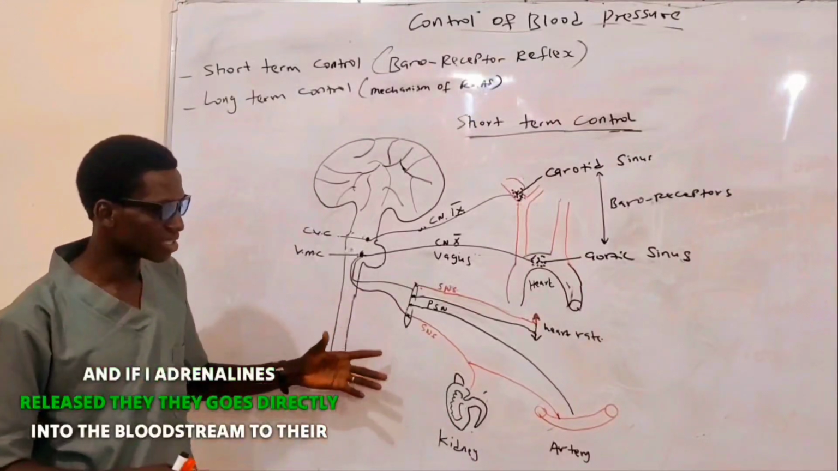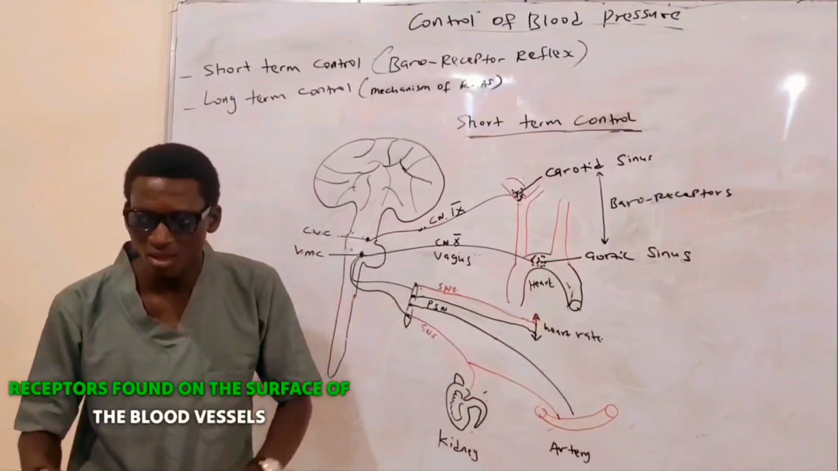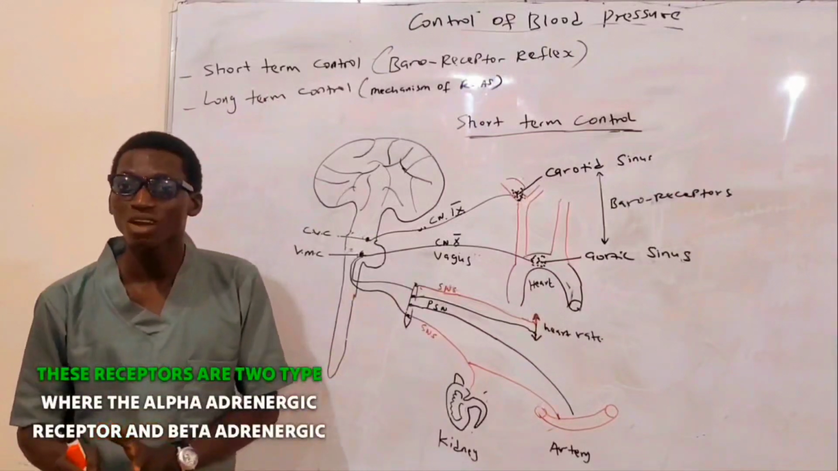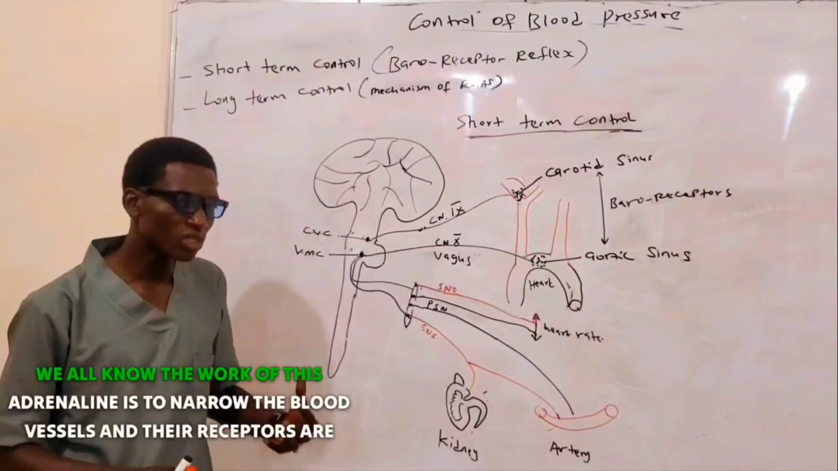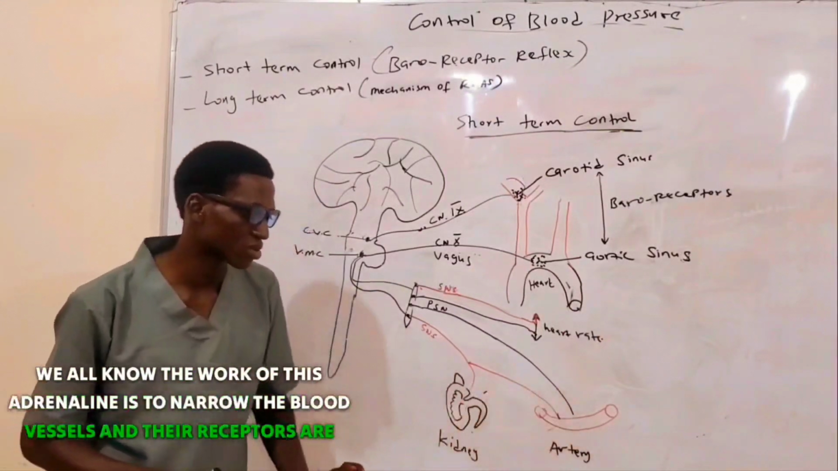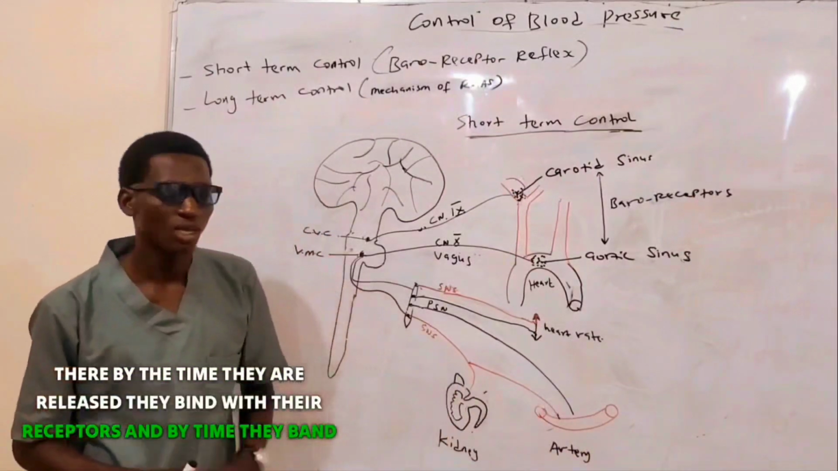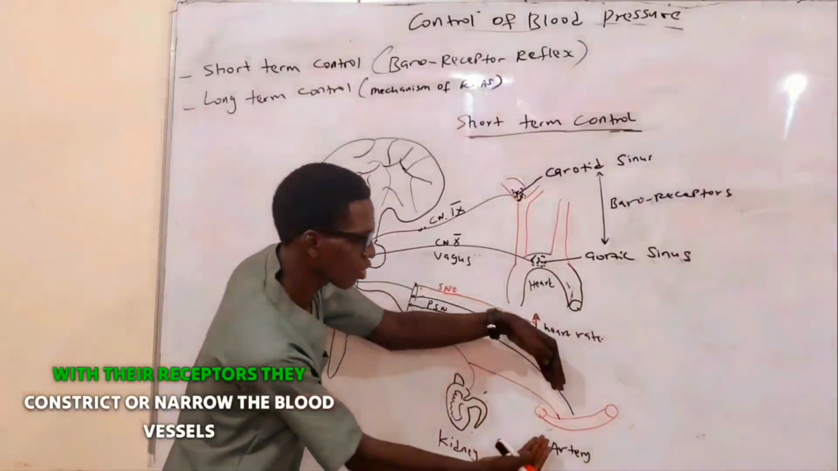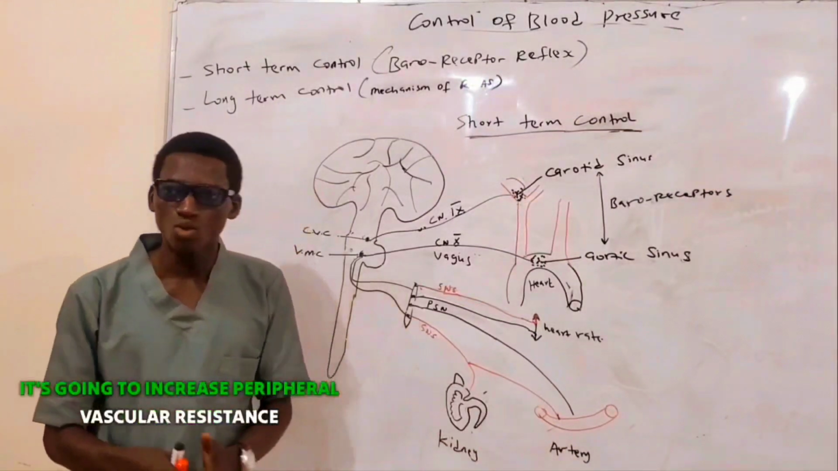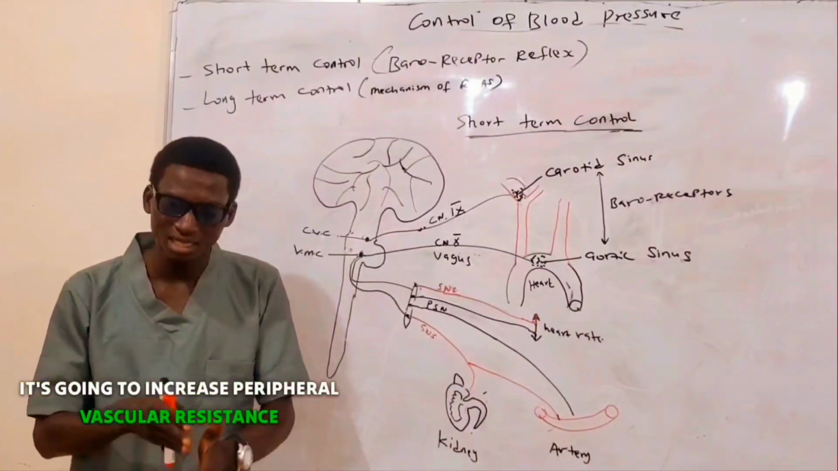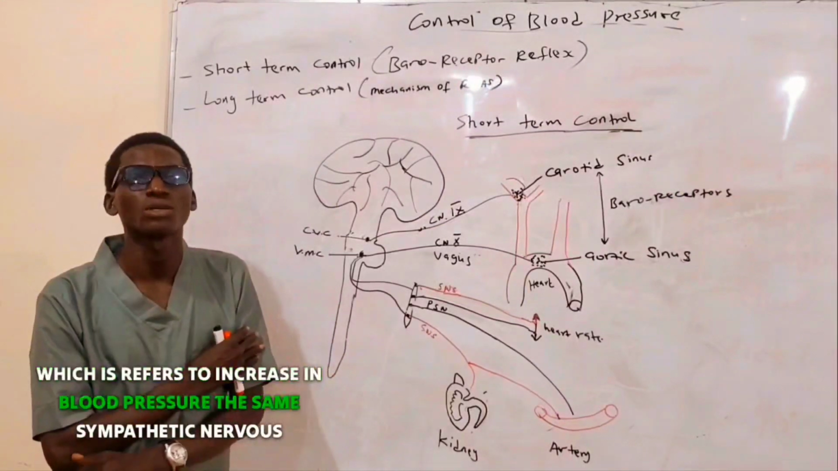And if adrenalines are released, they go directly into the bloodstream to their receptors found on the surface of the blood vessels. These receptors are of two types. We have the alpha adrenergic receptor and beta adrenergic receptor. We all know the work of these adrenalines is to narrow the blood vessels, and their receptors are here. By the time they are released, they bind with their receptors, and they constrict or narrow the blood vessels. And if blood vessels are narrowed, it's going to increase peripheral vascular resistance, meaning the pressure of blood within the blood vessels, which refers to increase in blood pressure.